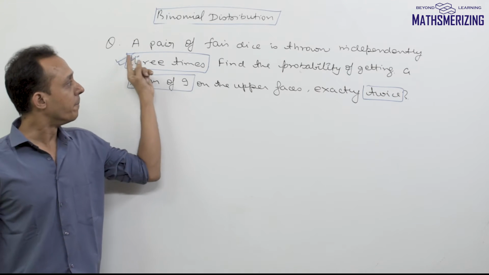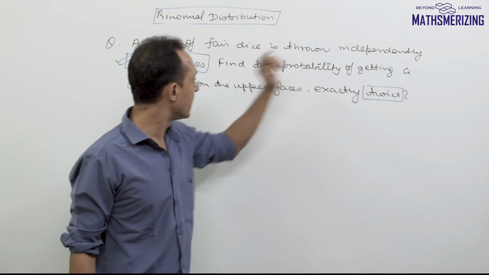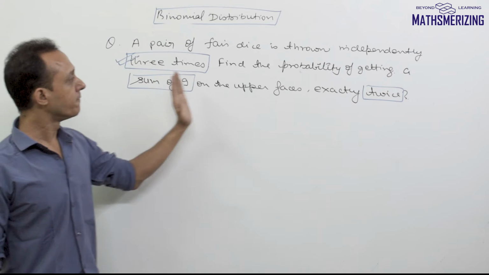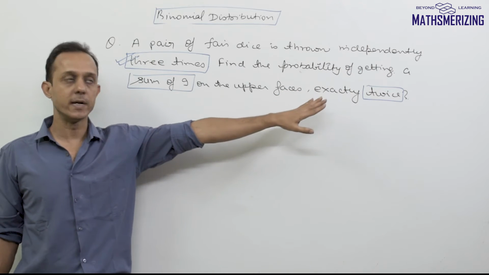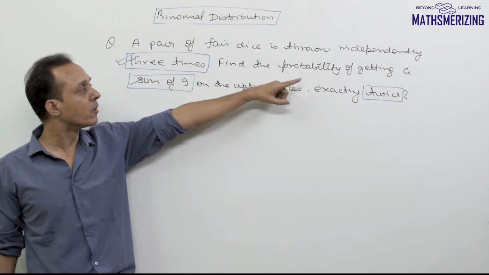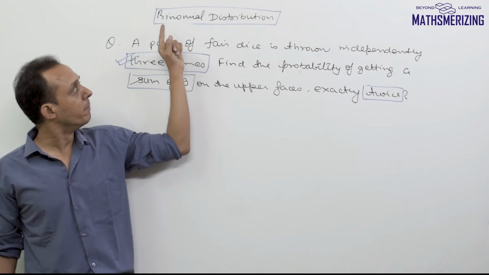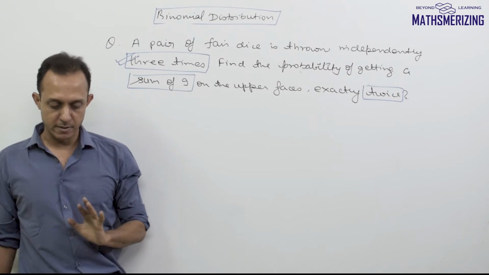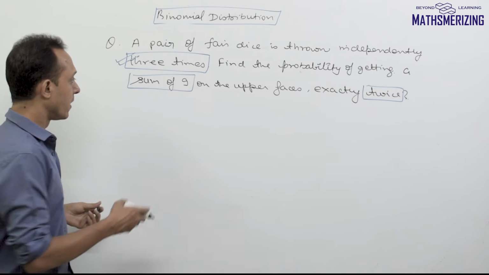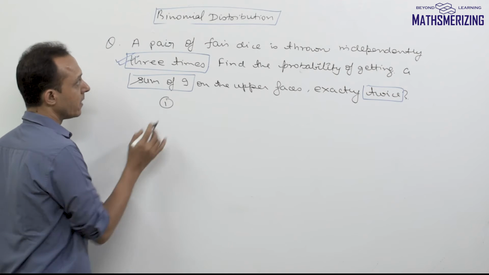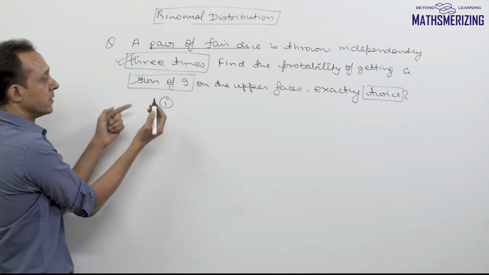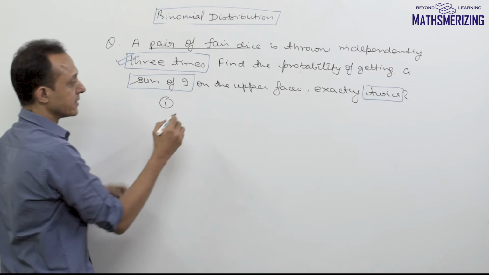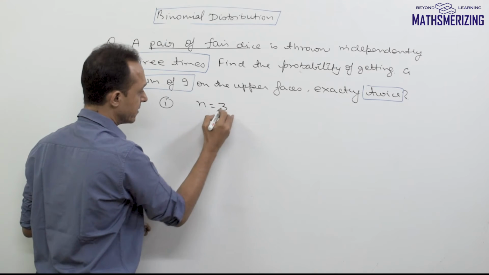The question is: a pair of fair dice is thrown independently 3 times. We need to find the probability of getting a sum of 9 on the upper faces exactly twice. The first thing we need to figure out is whether or not we can apply binomial distribution to this random experiment. The first condition is the number of trials. A pair of fair dice is thrown 3 times, so the number of trials in this case is simply 3.